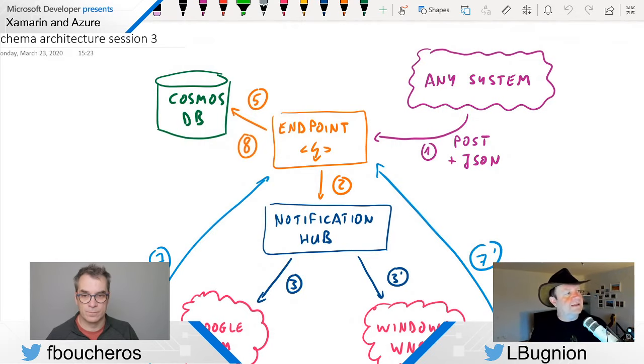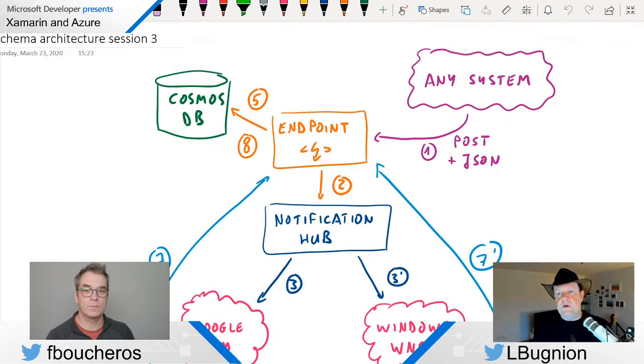Like if I take an example, GitHub Actions can send an HTTP post to an endpoint, right? And GitHub Actions are something that are triggered typically when you commit something to GitHub and then something will happen. Like for example, maybe some files are getting copied to an Azure storage account. So that's one example. Maybe you have a mobile application. Mobile applications definitely can send an HTTP request and send a post and send some JSON.